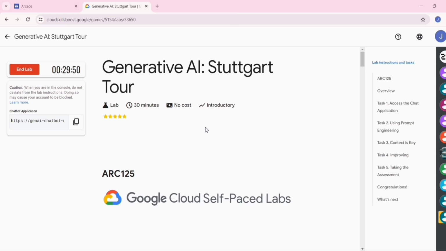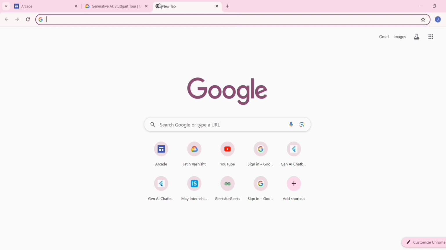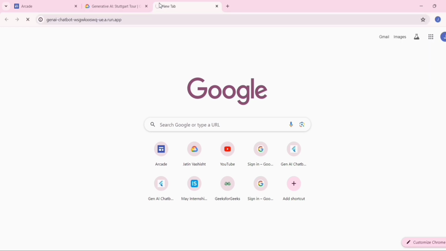So our lab is started. So copy this URL and open it in a normal window. Paste it here, press enter.